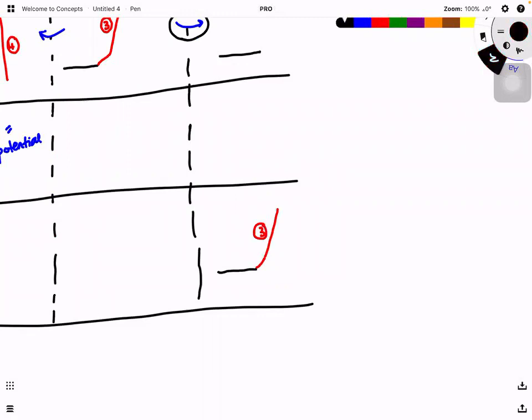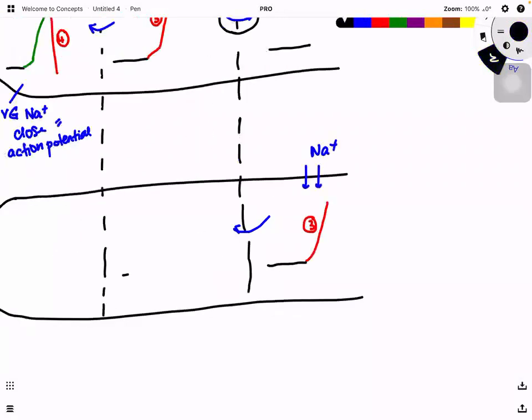But how about the second region? When an action potential is generated, a lot of sodium ions enter, and they can repel each other and move to the backward region. But at this region, the membrane is undergoing repolarization, so again, no action potential can be generated. But at the third region, yes, we have the action potential.